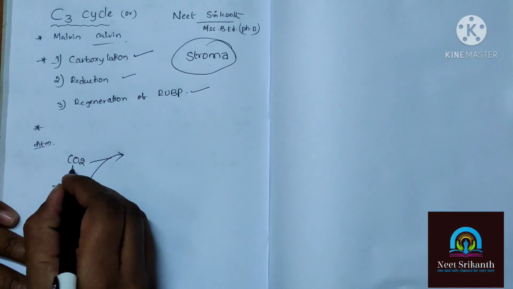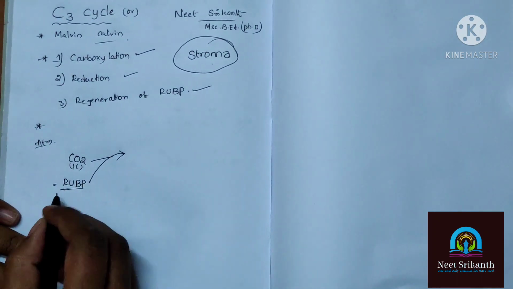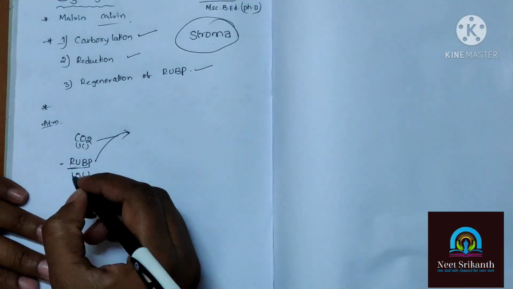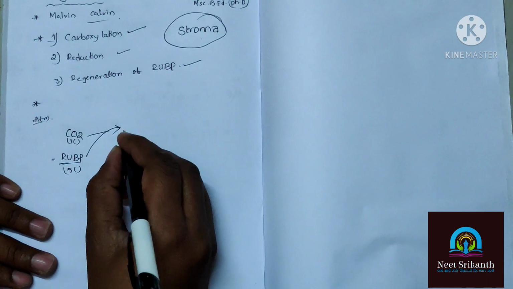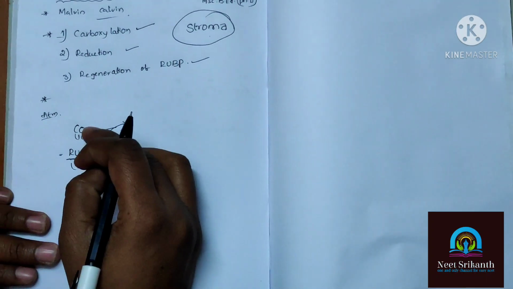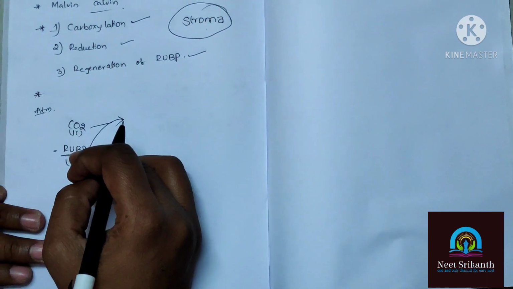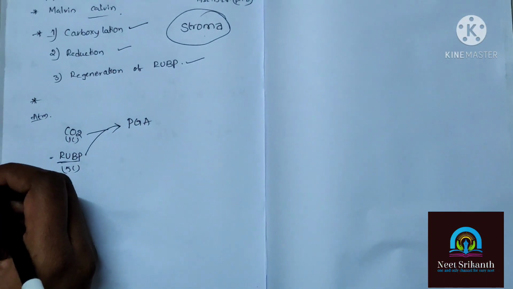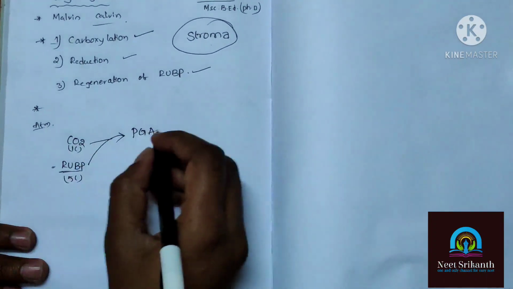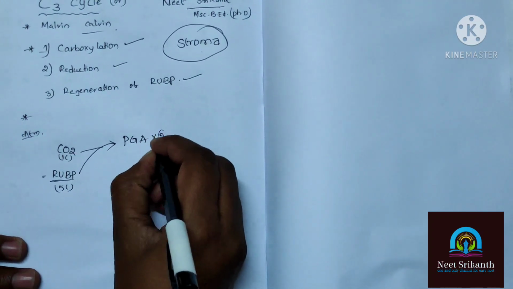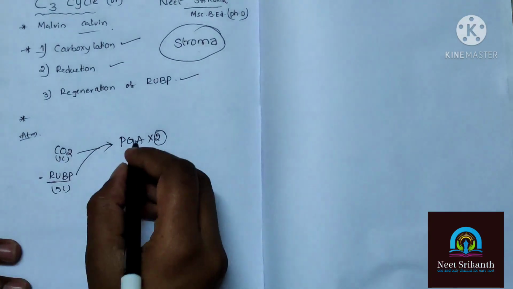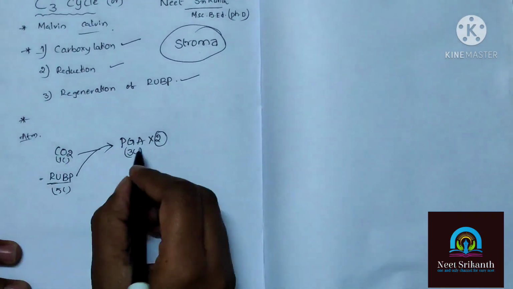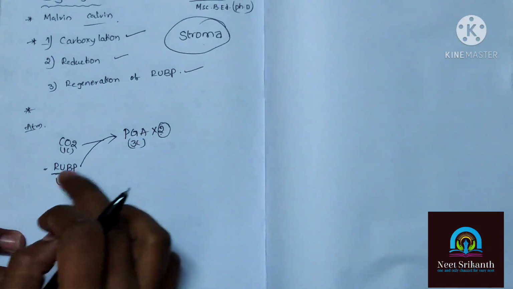So in carbon dioxide, how many carbons are there? 1 carbon. In RUBP, how many carbons are there? 5 carbons. So 5 plus 1 is equal to 6. So the product is having 6 carbons. So when one carbon dioxide is added to RUBP, they produce phosphoglyceric acid. How many molecules of phosphoglyceric acid? 2 molecules of phosphoglyceric acid. Each molecule of phosphoglyceric acid is having 3 carbons. So 3 into 2 is equal to 6 carbons.